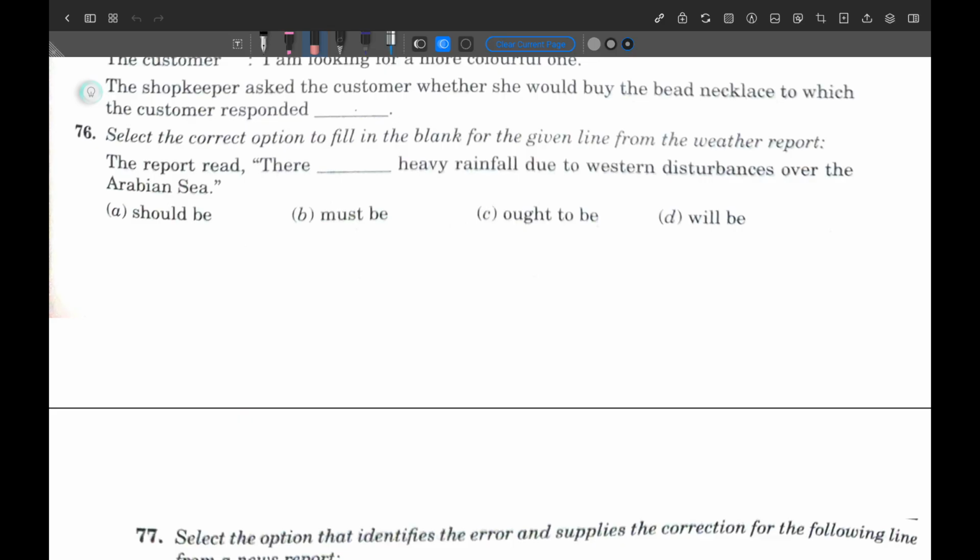So what will be the correct answer after using D number option? There will be heavy rainfall due to western disturbances over Arabian Sea. Got it? So the D number. If you have watched my previous video, there I have explained it. So again you got this question, and who knows, this can be asked in your examination also.